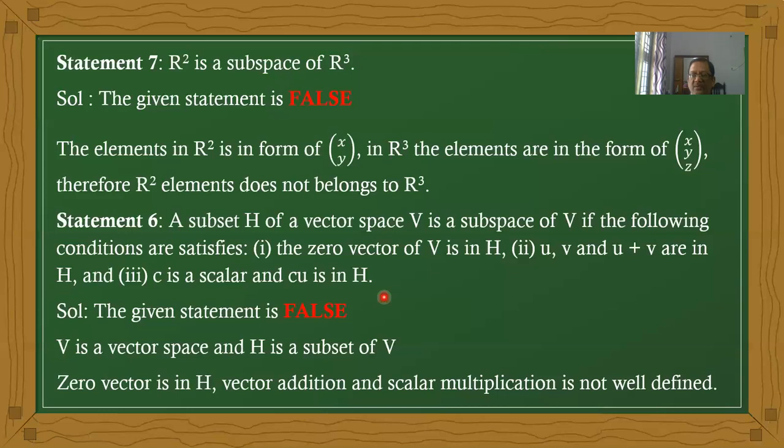Why is it false? We'll discuss. V is a vector space. H is a subset of V. Okay, it is correct. And what is the given condition?